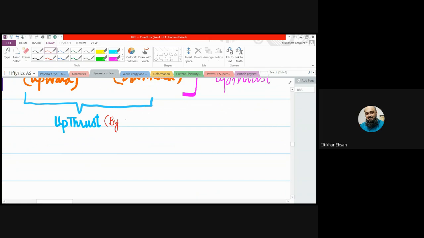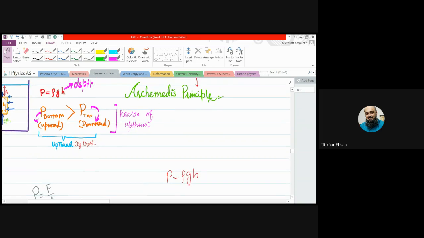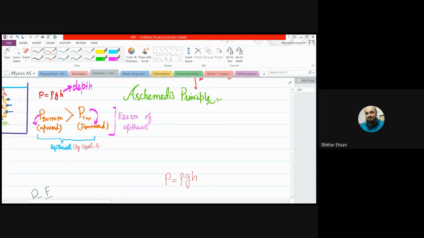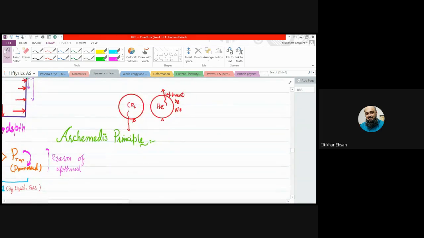But beta, you see the balloons. When the balloon is inflated, it comes very slow. Even if the balloon is filled with helium, rather than going down, it goes higher. So which force is making it move upward? In that scenario, let me tell you, the air resistance is downward when it's rising, the helium or hydrogen balloon. So beta, that is rising due to upthrust applied by the air. Gases do apply the upthrust.